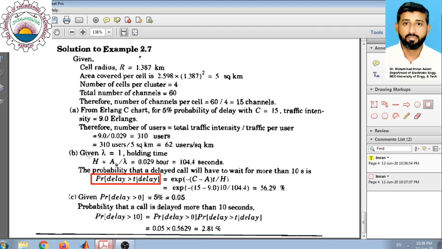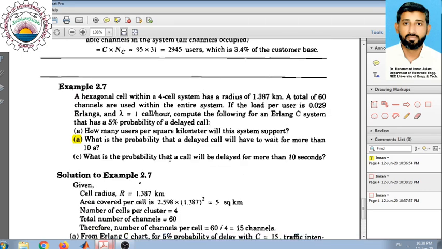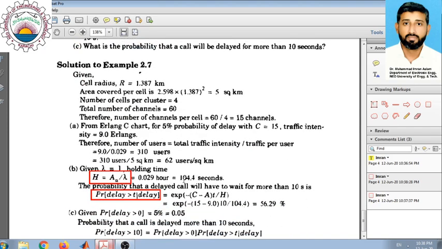H, which is the mean holding time, is given by this relationship, because A_U is equal to lambda into H, so H will be A_U divided by lambda, which is 0.029 because lambda is 1. But this 0.029 was given on a per hour basis, calls per hour. So if we convert it into seconds,